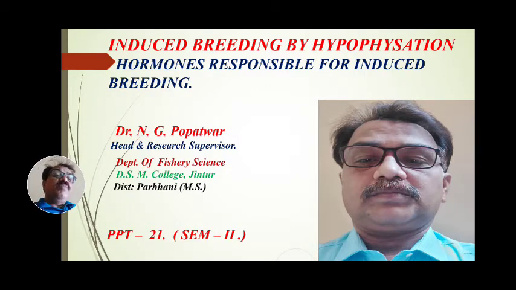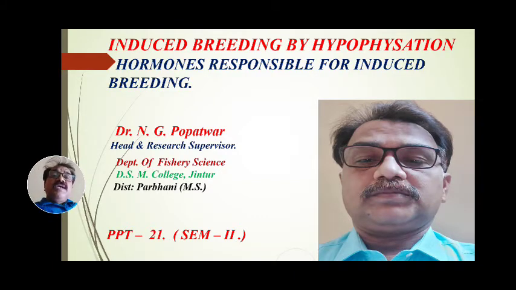The intramuscular injection is given at the base of the caudal fin or the dorsal fin region, and the intraperitoneal injection is given at the base of the paired fins, that is the pelvic fin or the pectoral fin.